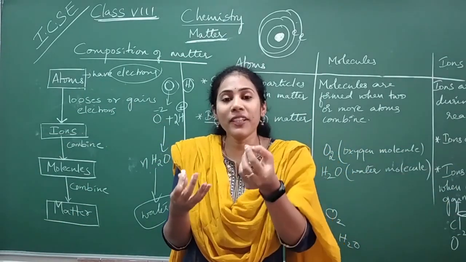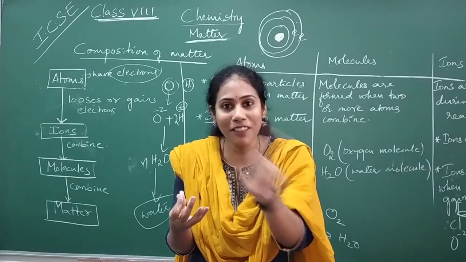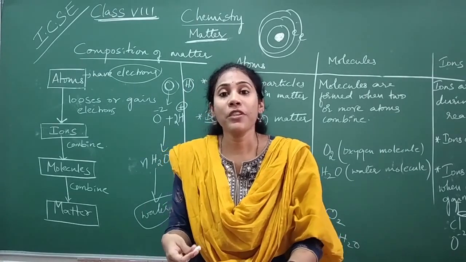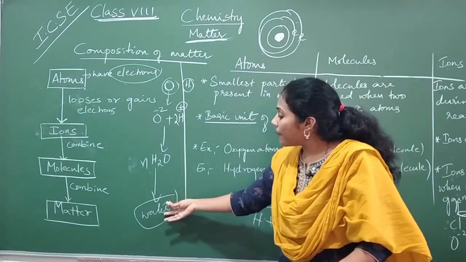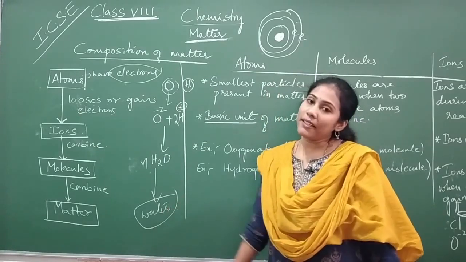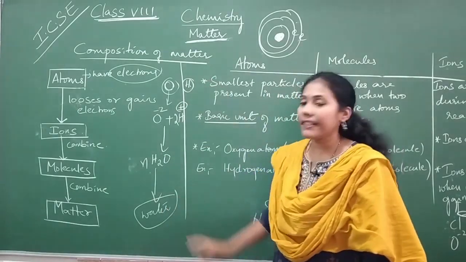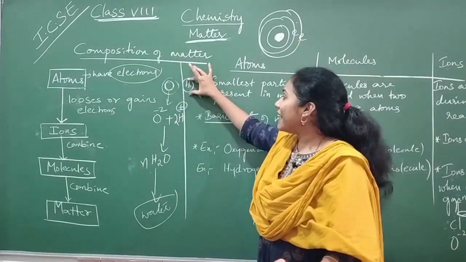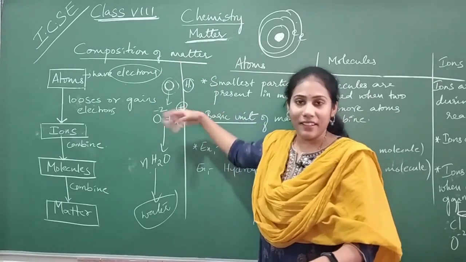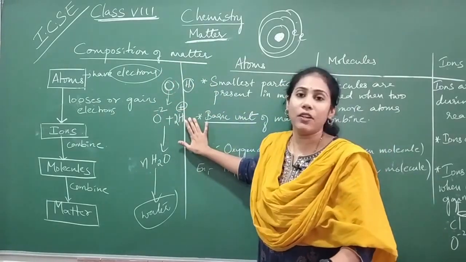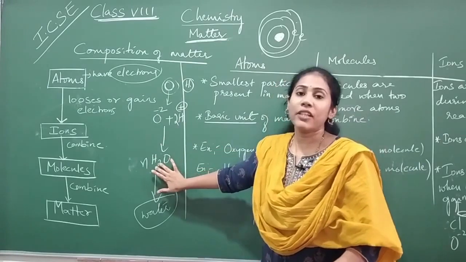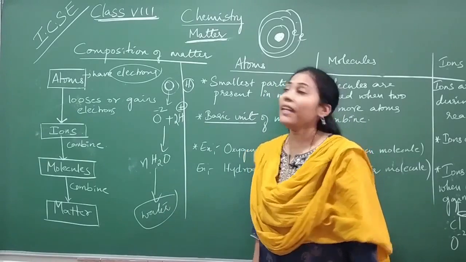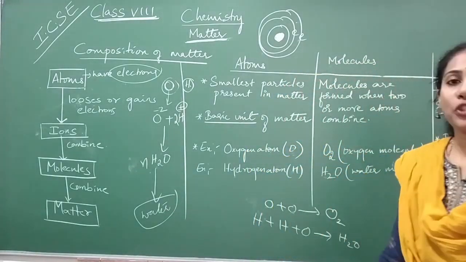Got to know? If you take 1 ml of water, you will not have one water molecule. In that 1 ml, you will have lakhs of water molecules. So many water molecules combine and you get that water. We will call it matter. So this is how a matter is formed always. Initially, the basic unit is atoms. These atoms lose or gain electrons and become ions. These ions combine to give a molecule, and so many molecules combine and you get a matter. So this is all about composition of matter.